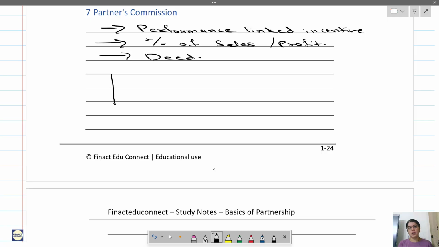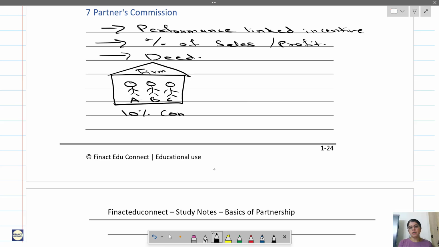Okay. Now see here, this is a partnership firm. You have 3 partners, A, B and C. So now what the firm tells you is that whatever new customers, new clients are brought in by each partner, every partner will get 10% commission of sales.